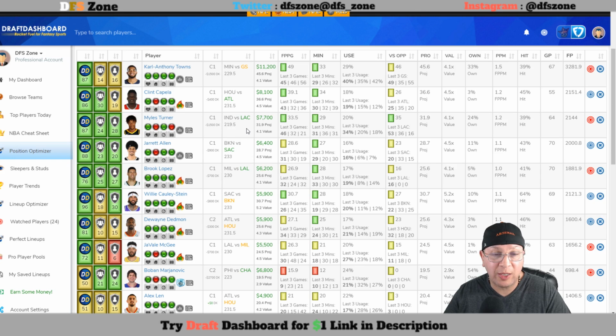Myles Turner in a good matchup against the Clippers. We know the Clippers are very vulnerable up front, especially at center. We pick on them all the time. $7,700 for Myles Turner. You need 37. DK is $6,100. He is literally $1,500 cheaper. I just don't get these prices. FanDuel will be pricing guys way up there. But $7,700, I can understand it's a $10,000 more budget on FanDuel, but geez, $7,700, 37, DK, $6,100.